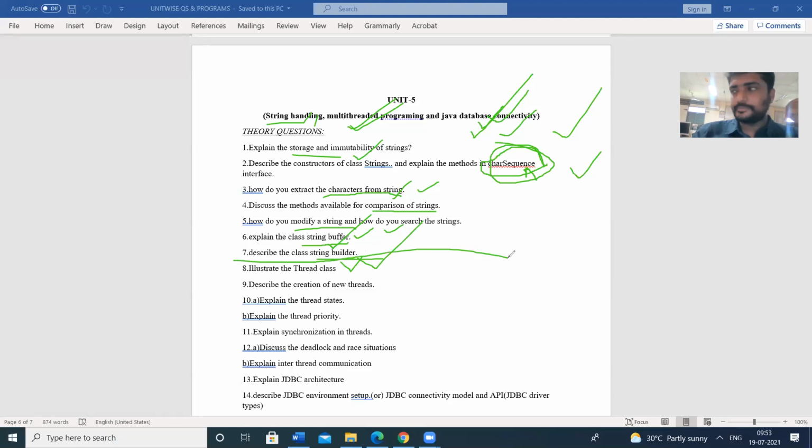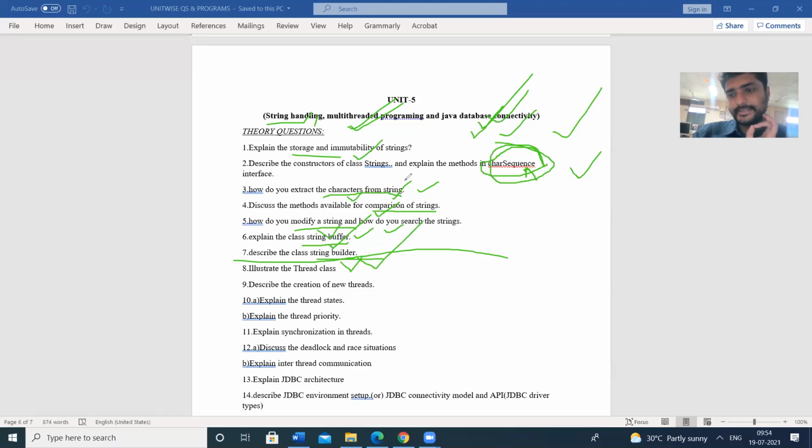So this is all about string handling. We are going to check the three predefined string classes, and then some operations: extracting characters from strings, comparison of strings, and modification of strings. Like that, we can perform some operations on strings.